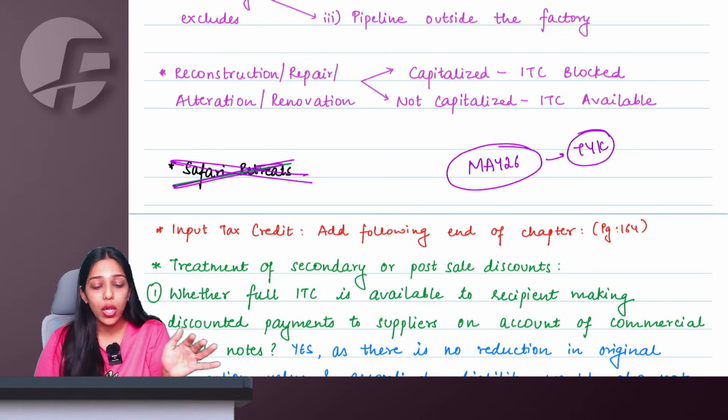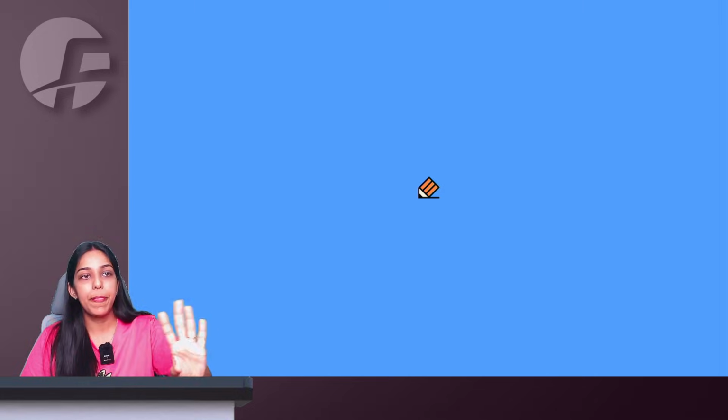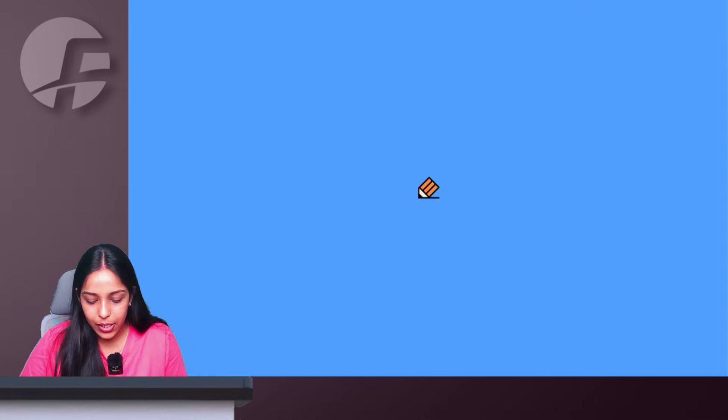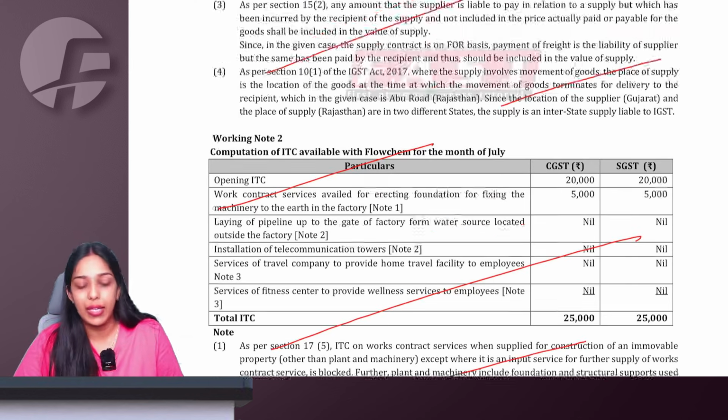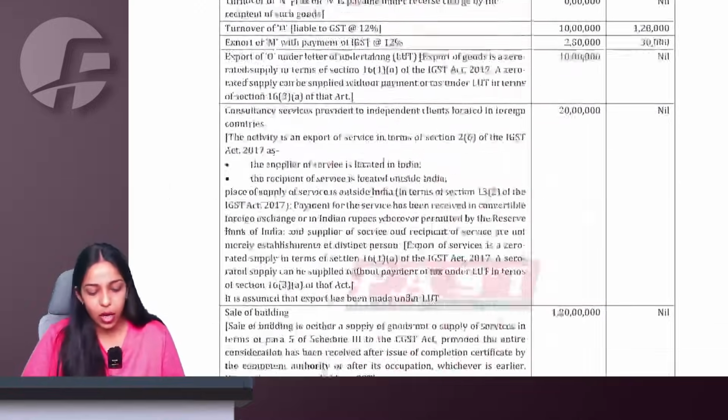But they removed all the questions related to construction works contract, except for one or two questions. They have removed all. They have not changed, not edited, nothing. They have removed only. I'll show you, see. If you are using any other question bank, make sure that you are at least sure